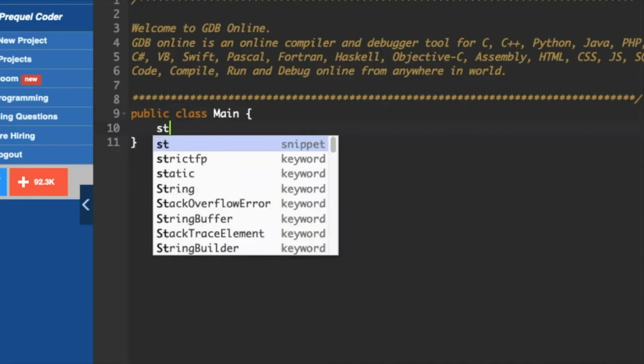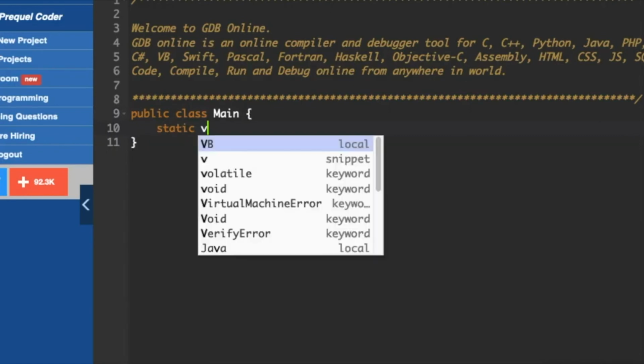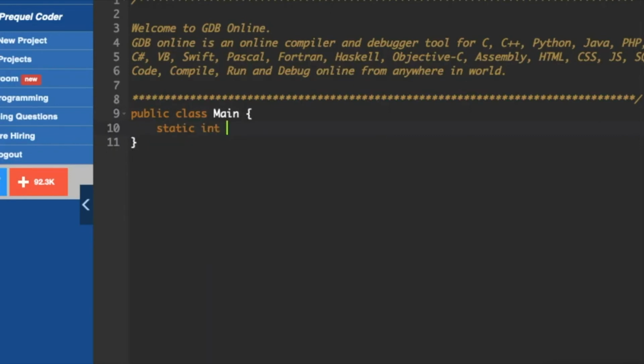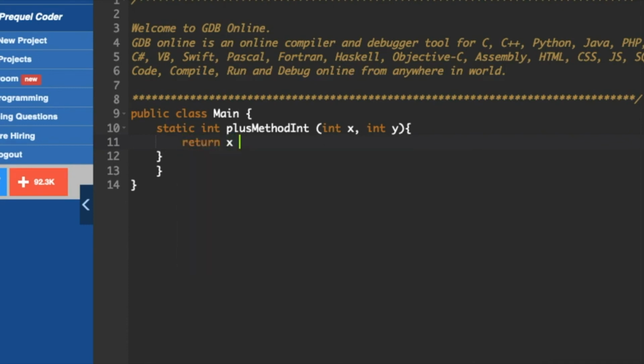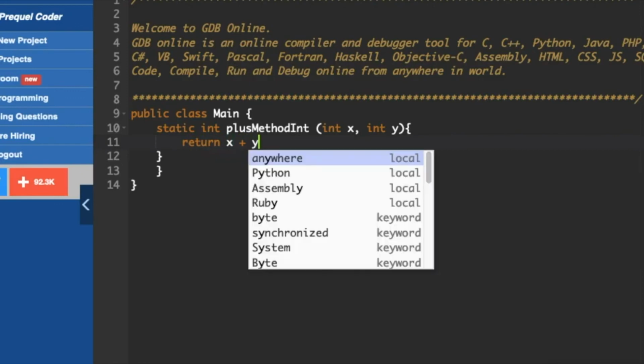Now I want to declare a static int plusMethodInt with int x, comma, int y. So I want to declare my method to be plusMethodInt, and I want to declare two integral numbers in it. I will return x plus y.